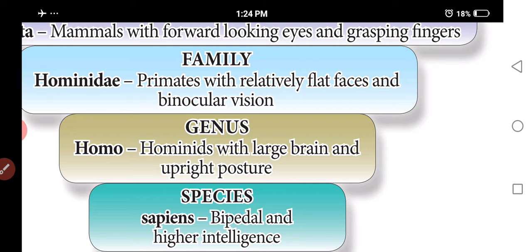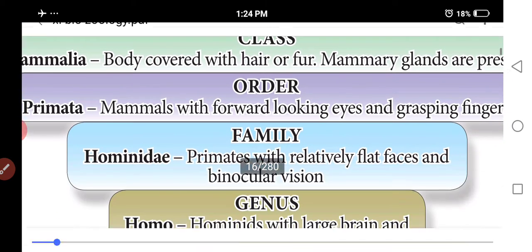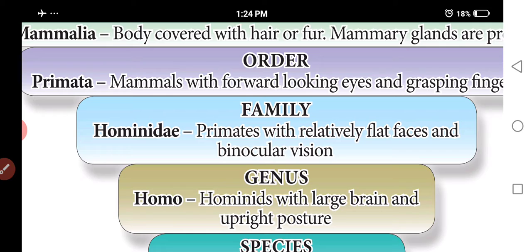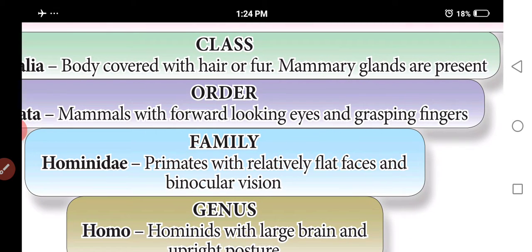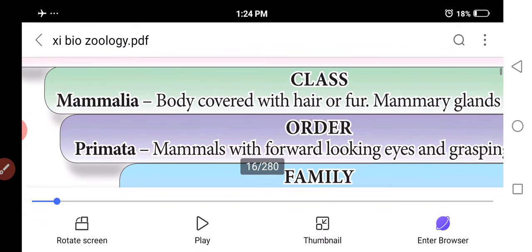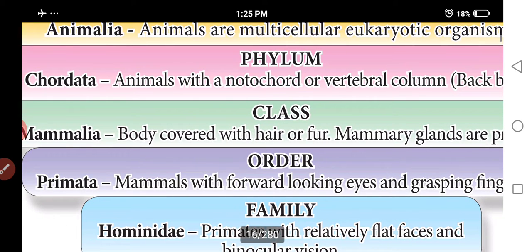So Hominidae is the family. Next one is order. Order Primata: mammals with forward-looking eyes and grasping fingers. So we come under the order Primata. Next one is Mammalia, which is a class. In the class, the body is covered with fur or hair, and mammary glands are present in males and females, functioning at the time of lactation. Then Chordata: animals with notochord and a vertebral column, called the backbone.